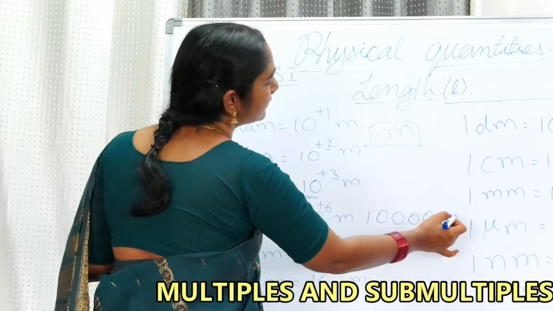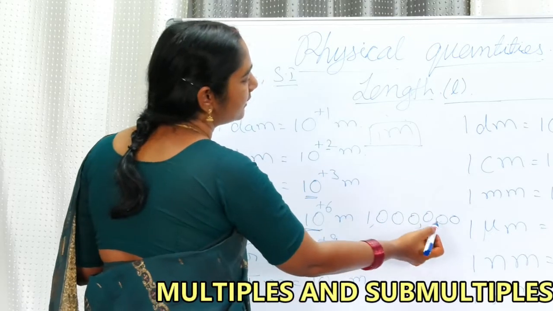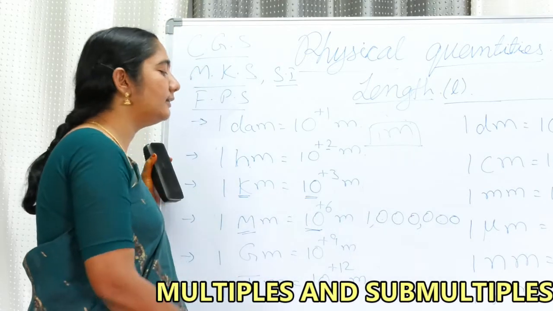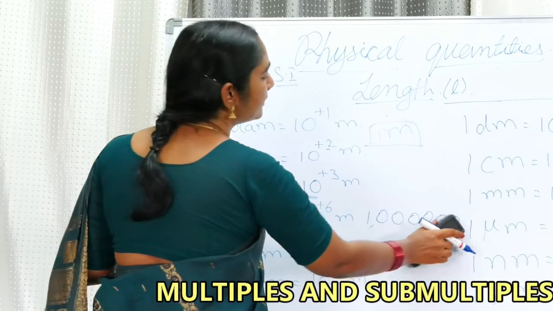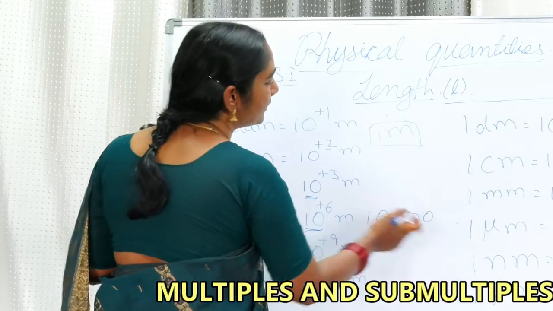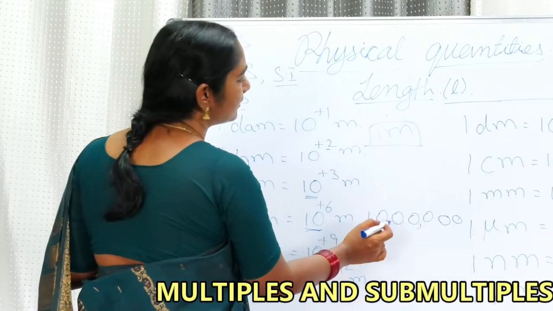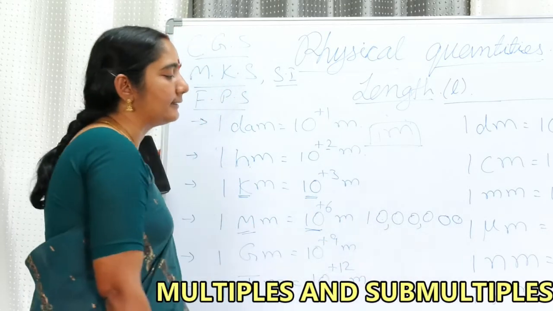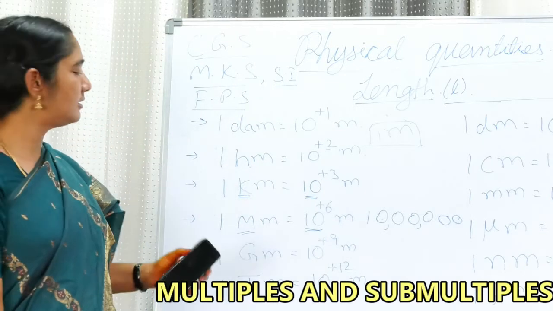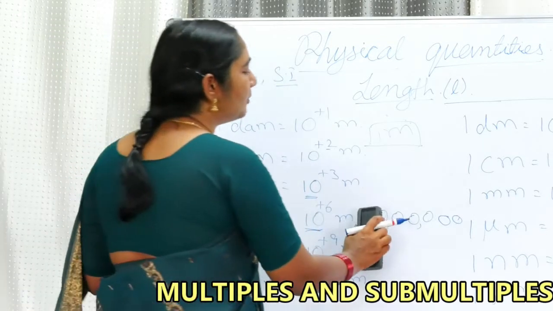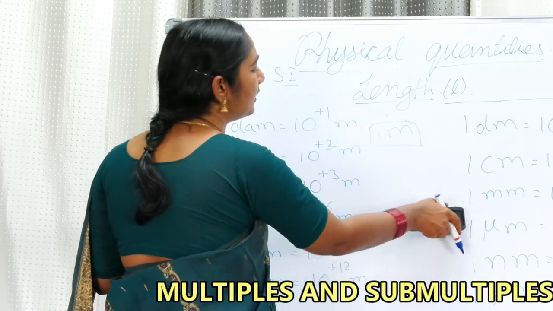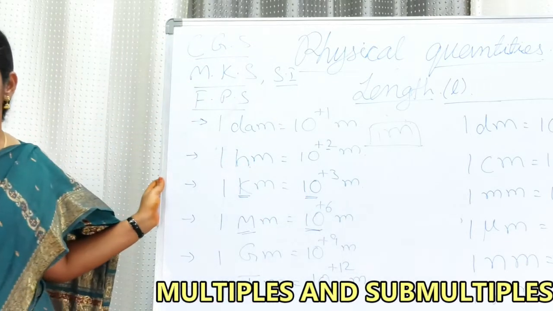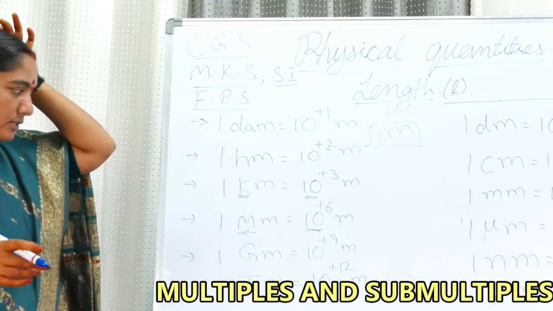1, 2, 3, 4, 5, 6. Units, tens, hundreds, thousands, ten thousands, hundred thousands, 1 million. 1 million is nothing but 1 mega. Mega means nothing but 1 million. Let us count in the Indian system: units, tens, hundreds, thousands, ten thousands, lakh, 10 lakhs. So 10 lakhs is nothing but 1 mega. So my dear friends, you must be in a position to measure in the international and also the Indian system. Yes, the commas will change. You already know it. I will not discuss much about it.